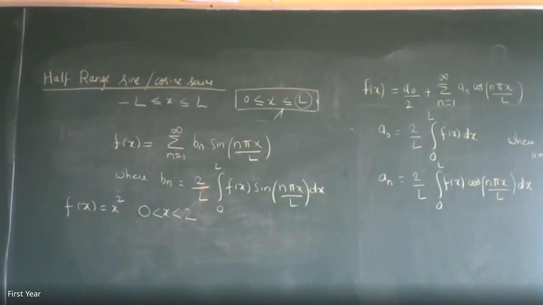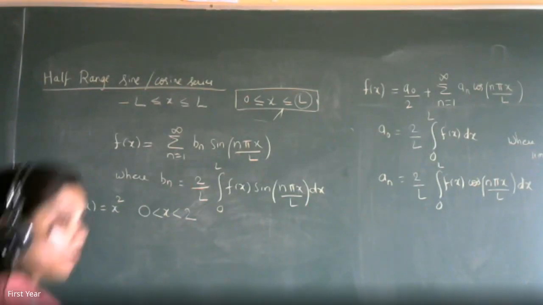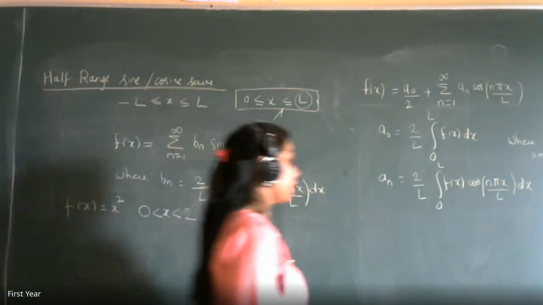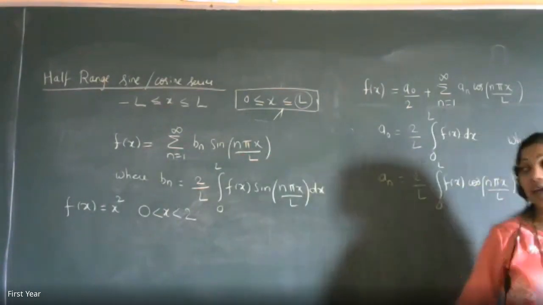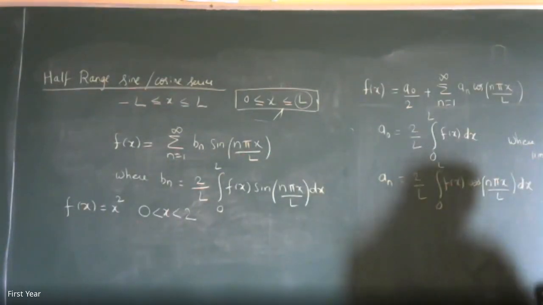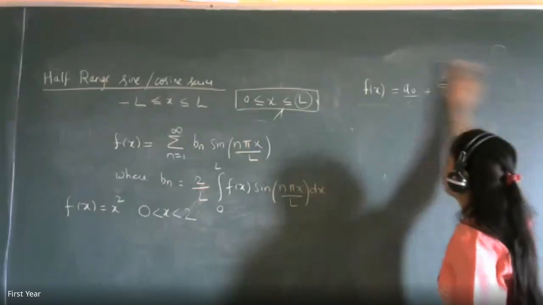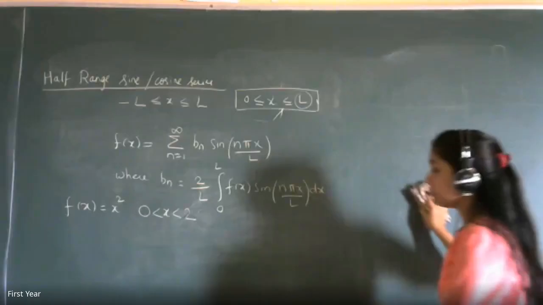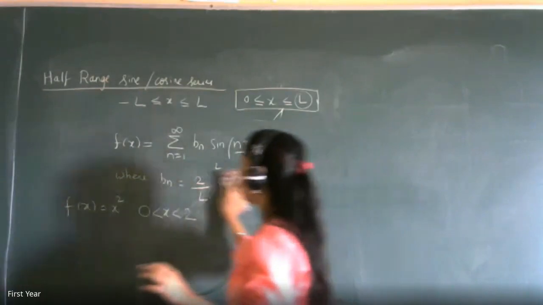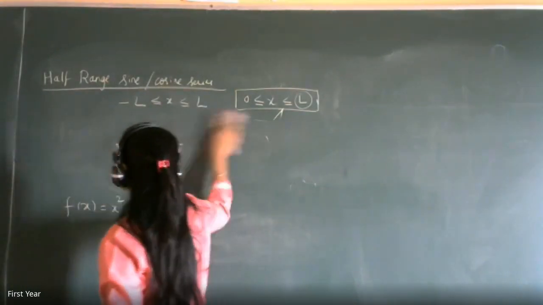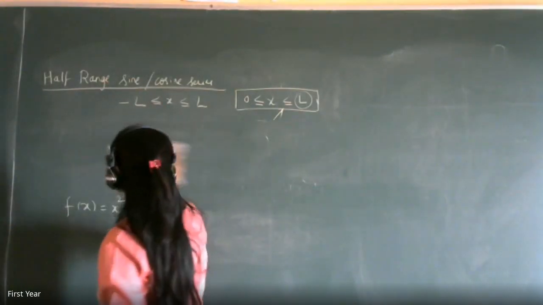So now, looking at the given question, you will feel that it is an even function. Isn't it? The first thing that strikes you, looking at f of x is equal to x square, what is it? Even function. Correct. It is an even function. But if this is said to be a half range question, is the midpoint 0?